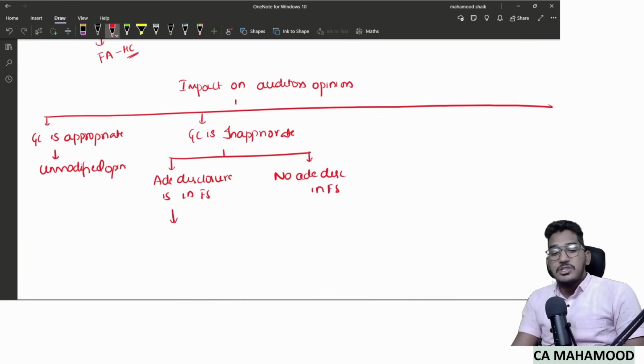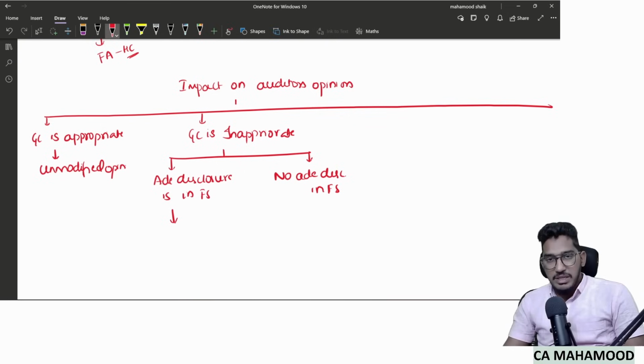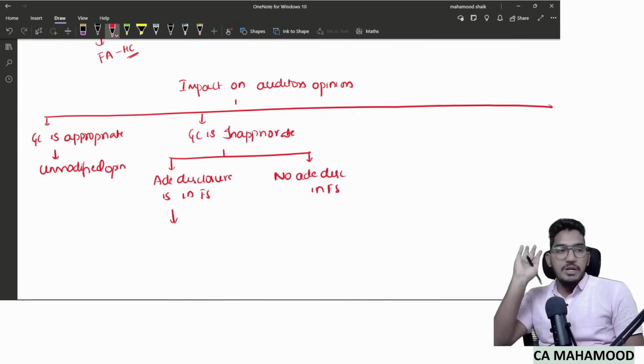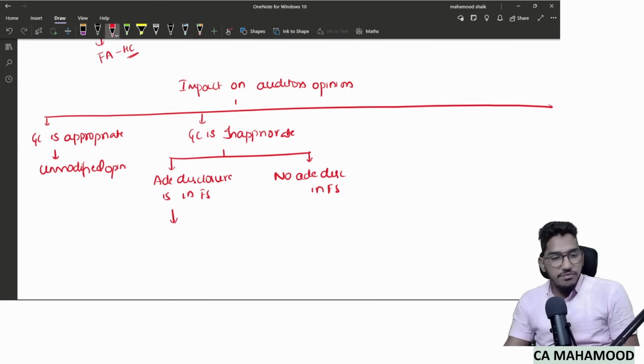So what do you mean by adequate disclosure given in financial statements? It means that going concern has become invalid, and management did not deny it. Management agreed to that, and they have valued all their assets and liabilities at realizable value. They did not value assets at historical cost. They have valued all the assets and liabilities at realizable value. The differential component has also been taken to the statement of P&L. That is the meaning of adequate disclosure given.